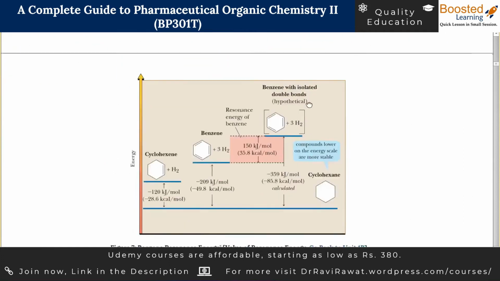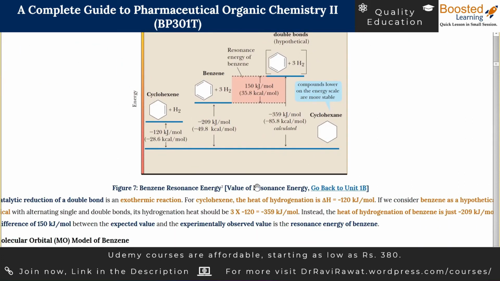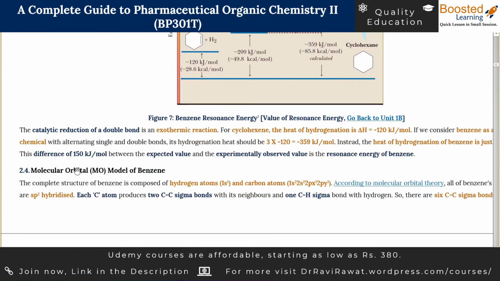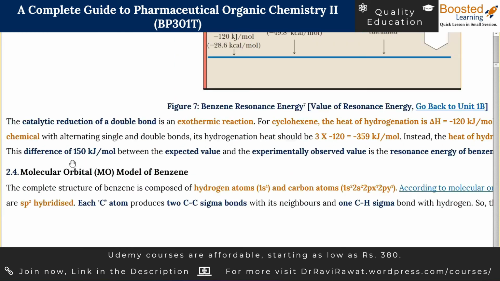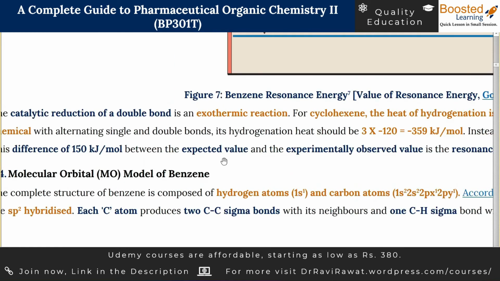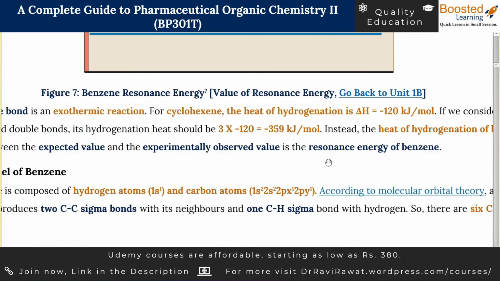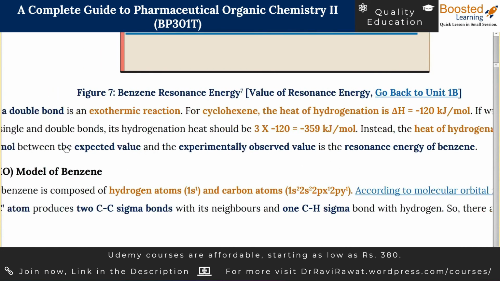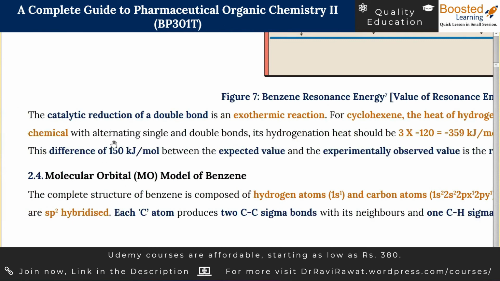So if you subtract, considering 360 minus 210, the answer comes out to be 150. So the difference between the expected value and the experimentally observed value is nothing but resonance energy, and the value for this is 150 kilojoule per mole.